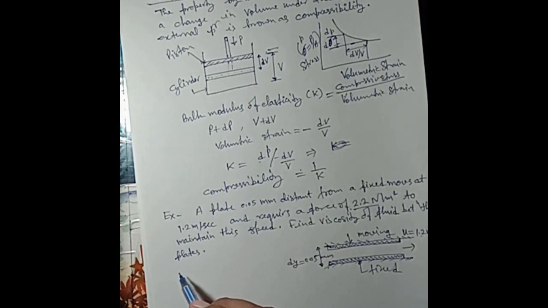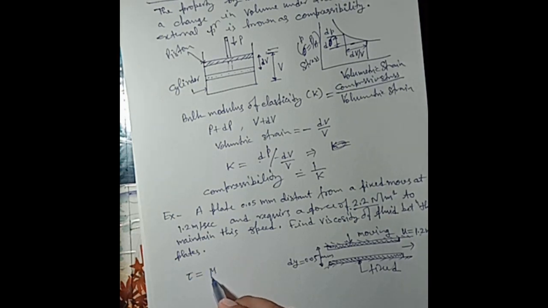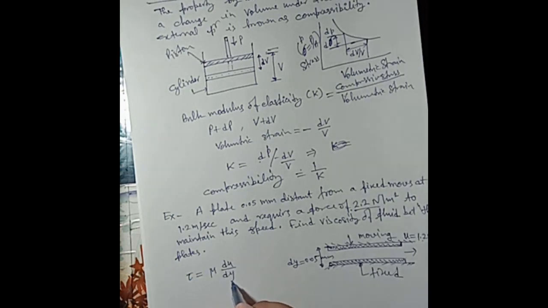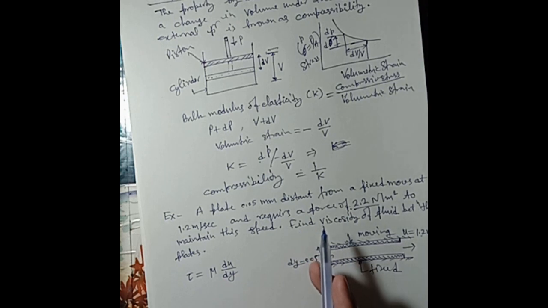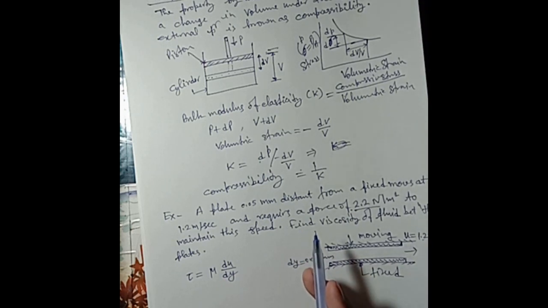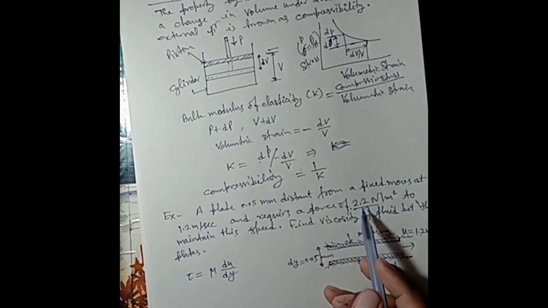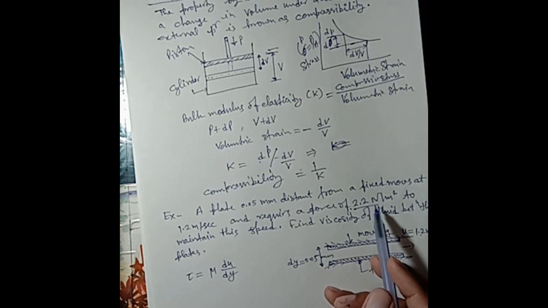Therefore, now the equation of viscosity, we know this relation: tau is equal to mu du upon dy. Where tau is the shear stress, that is force per unit area, 2.2 Newton per meter square.